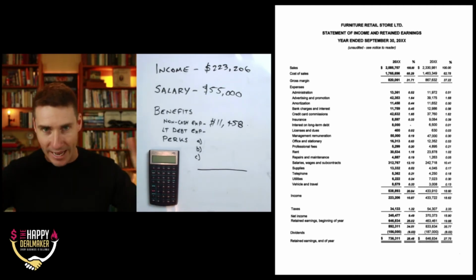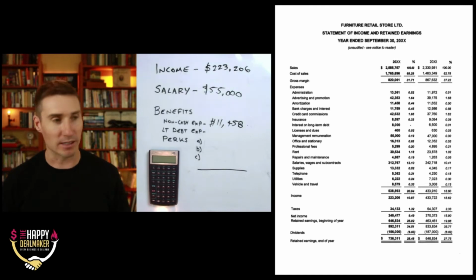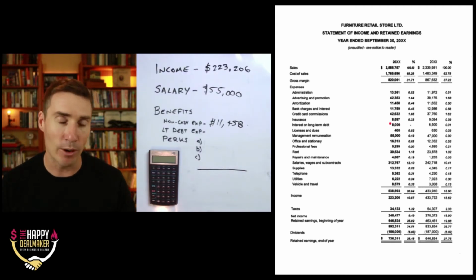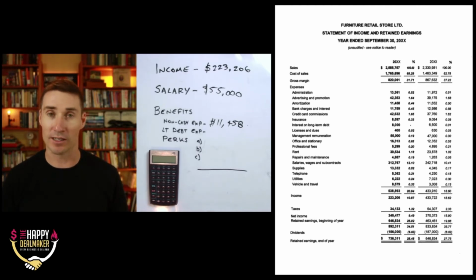All right. So with that hat on, thinking from a buyer's perspective, we look at the long-term debt on our business, what it's paying every year to service the long-term debt, as it shows up on the income statement. And here it is, interest on long-term debt, it's $8,000. So this is an expense that's actually going out of the business on an annual basis. So it's not discretionary earnings, it's not cash we're putting into our pocket. So why are we considering it a benefit?